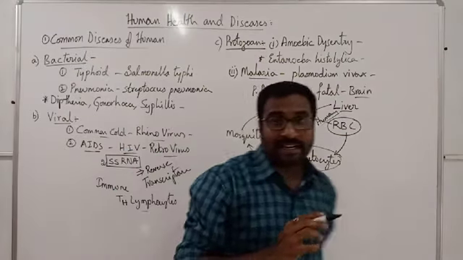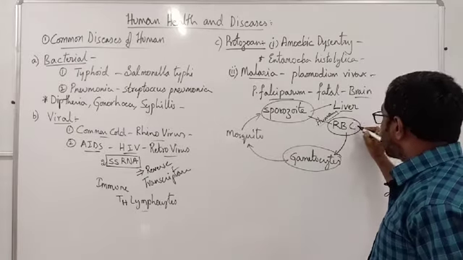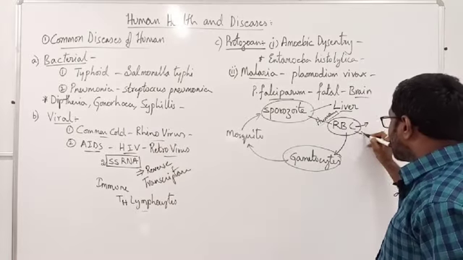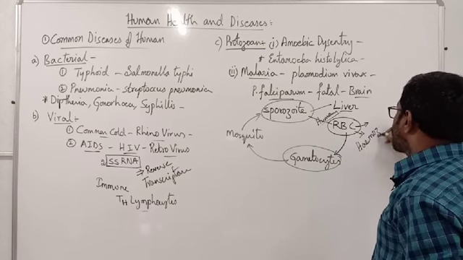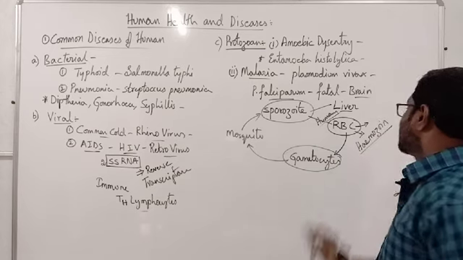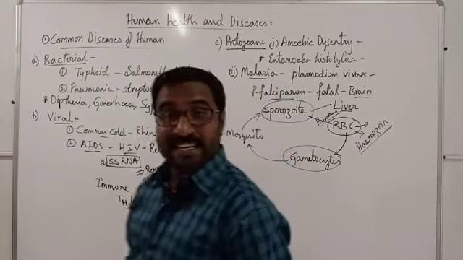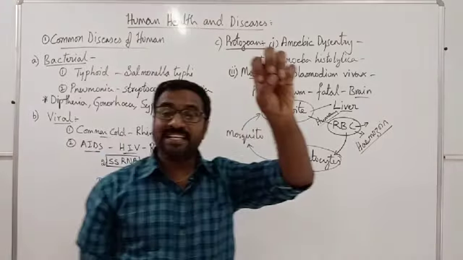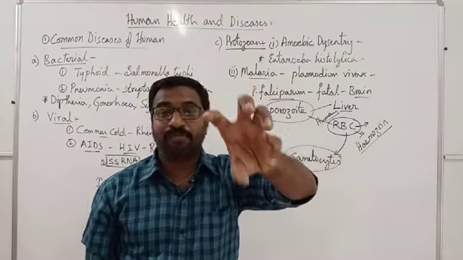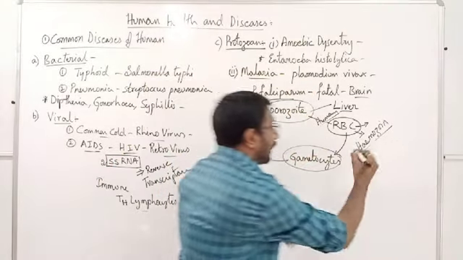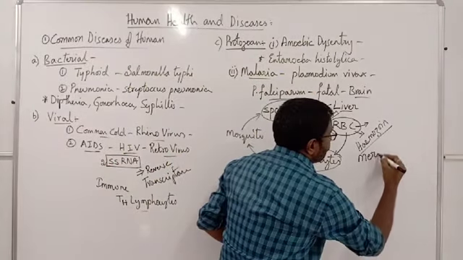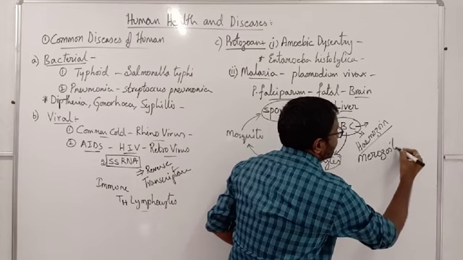You should know that whenever the RBC are getting ruptured, we will get a chemical called hemozoin. So hemozoin is a chemical which is released by the ruptured RBC along with the release of another stage called merozoites.